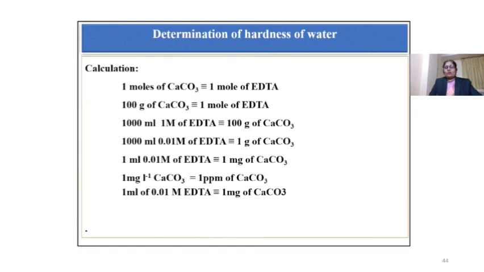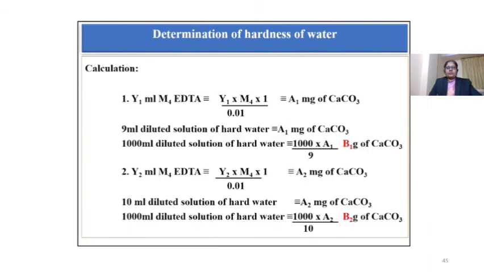Calculation. 1 mole of CaCO3 corresponds to 1 mole of EDTA. So 100 gram CaCO3 corresponds to 1 mole of EDTA. 1000 ml 1 molar EDTA corresponds to 100 gram of CaCO3. Therefore, finally 1 ml of 0.01 molar EDTA corresponds to 1 milligram of CaCO3.